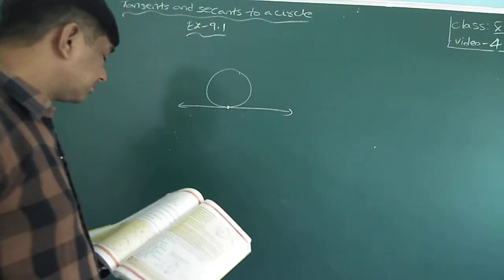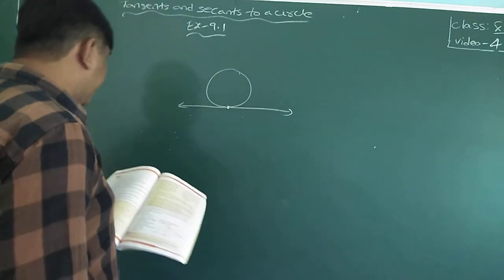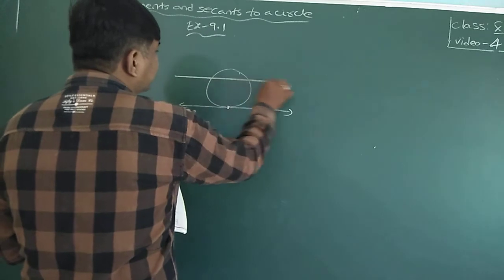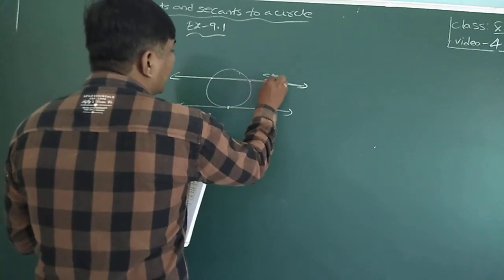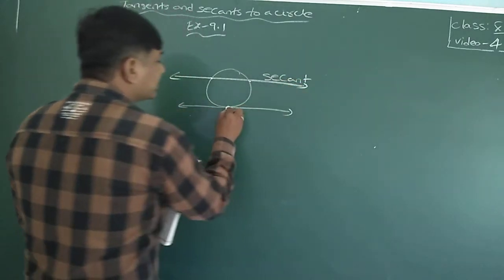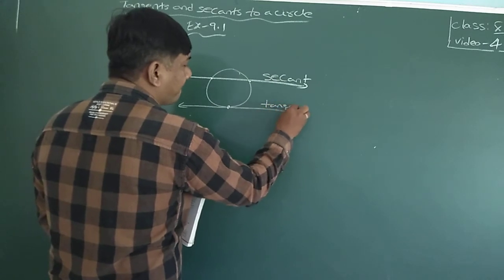Next one. First blank is tangent. A line intersecting a circle in two points. This is the line which is intersecting at 2 points. Now this is called a secant. This is intersecting at only 1 point, meaning it touches at 1 point. Now this is a tangent.